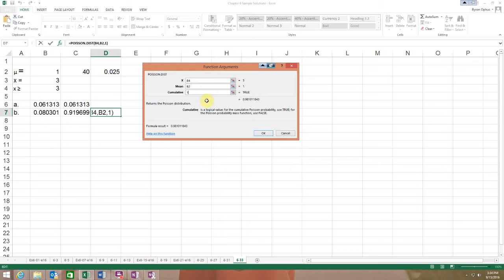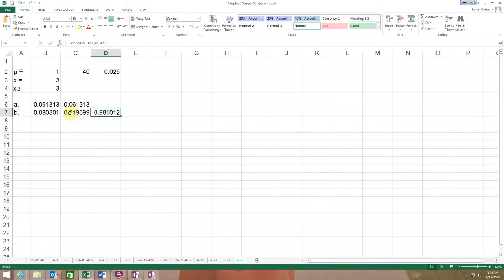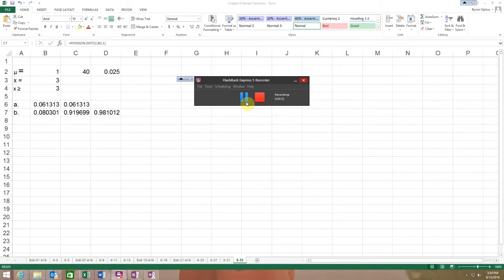So I enter in a 1. Now I ended up with a different answer than what I had before. Before I used a 2. Why did I use a 2 instead of that? I'm going to take a little break and see if I can figure that out.